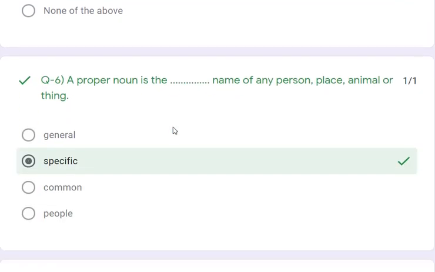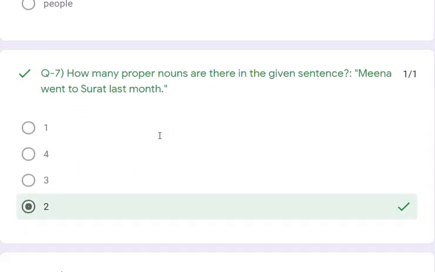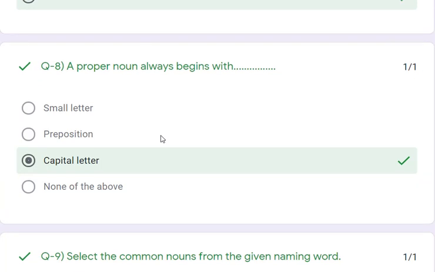Question number 6. A proper noun is the blank space name of any person, place or animal. That is a specific name of any person, place, animal or thing. How many proper nouns are there in the given sentence? Meena went to Surat last month. So Meena and Surat both are proper nouns. So 2 proper nouns are there. A proper noun always begins with a capital letter.